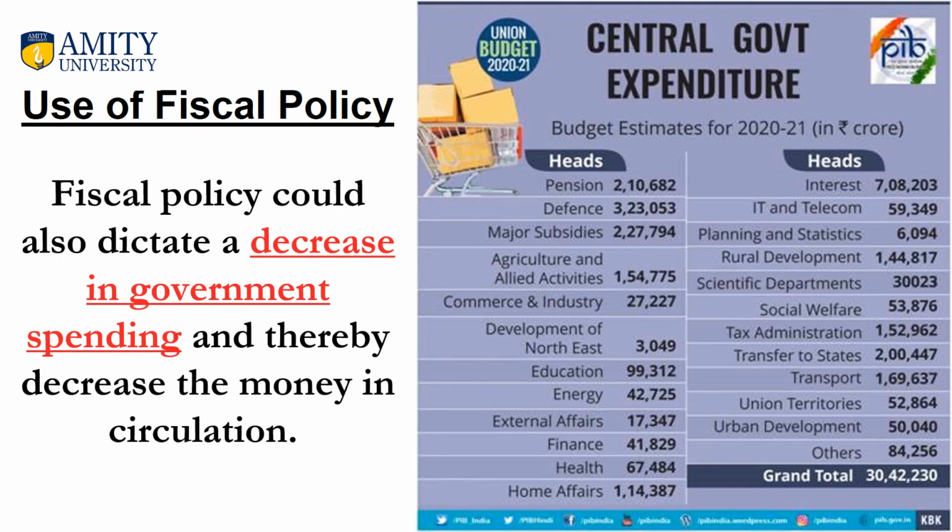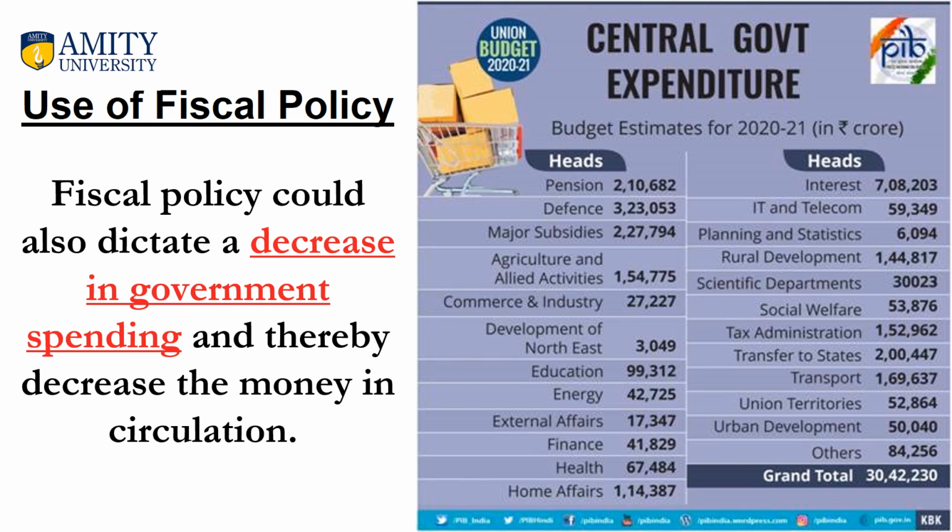Similarly, the government can use fiscal policy to decrease government spending and thereby decrease the money in circulation. If the government decreases spending, the free services which the public was earlier getting, they now have to pay for. As a result, less money will be available for them for buying goods and services, and demand for those goods and services will come down.